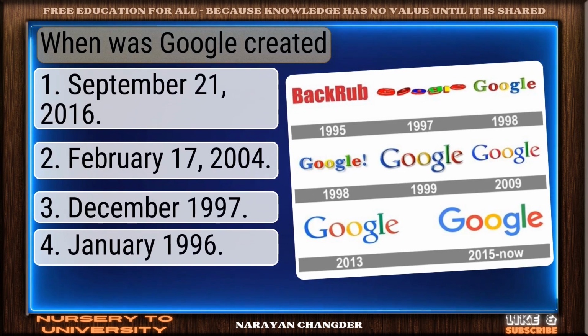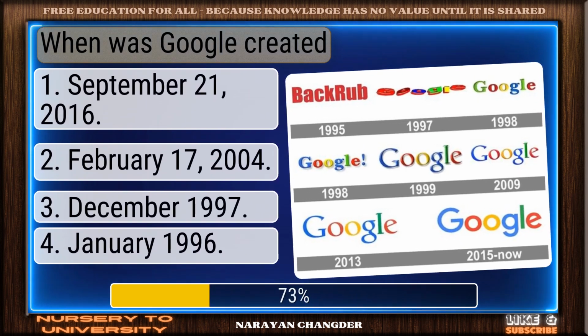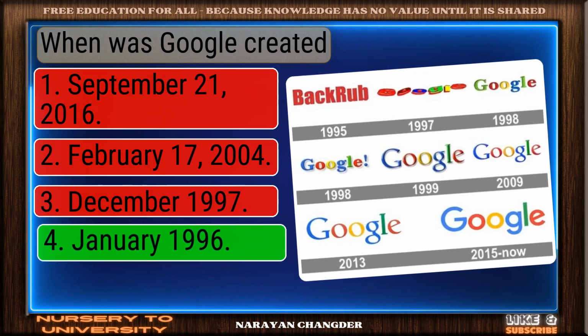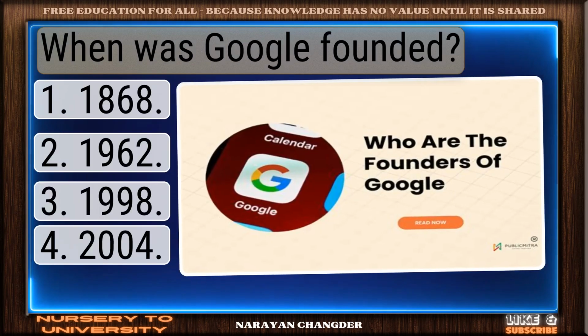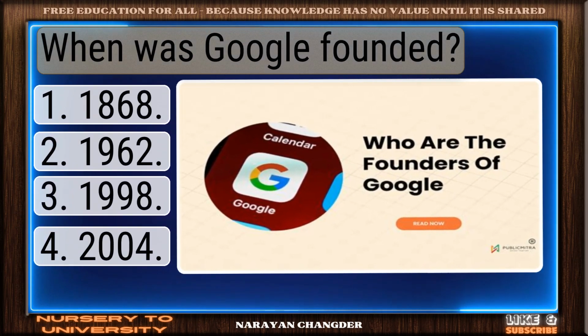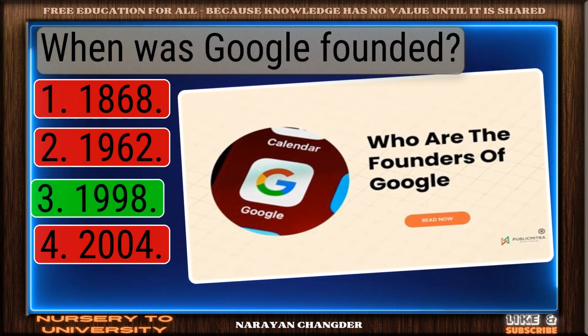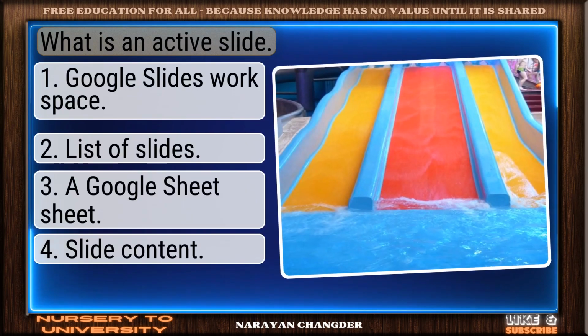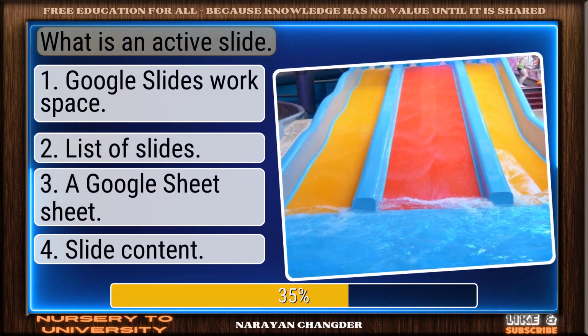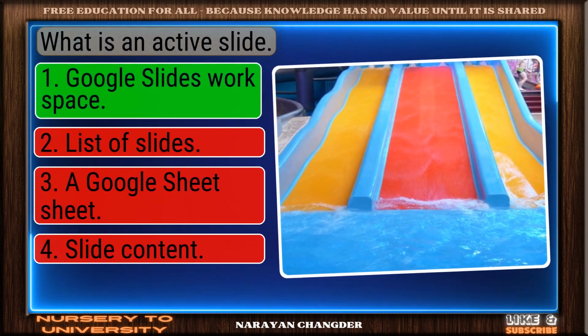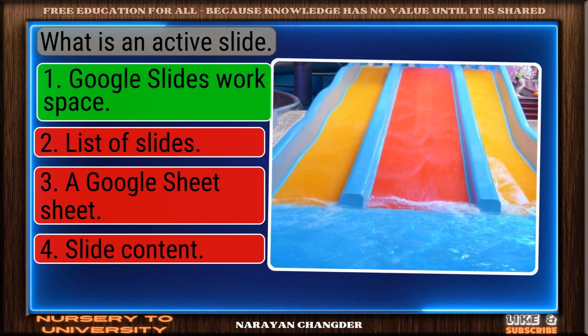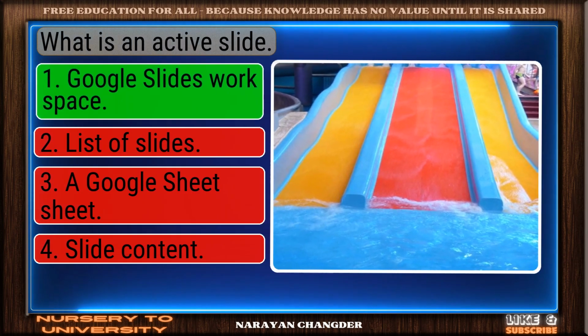When was Google created? Good job. January 1996 works well here. When was Google founded? Valid point. 1998 is true. What is an active slide? On track. Google Slides Workspace is the correct answer.